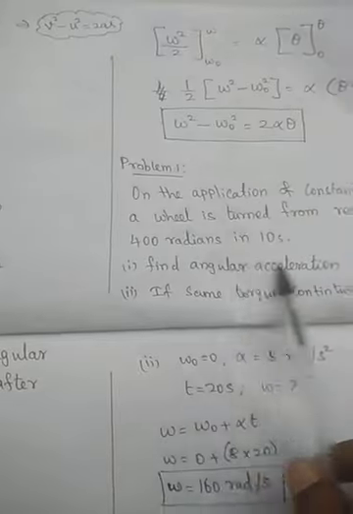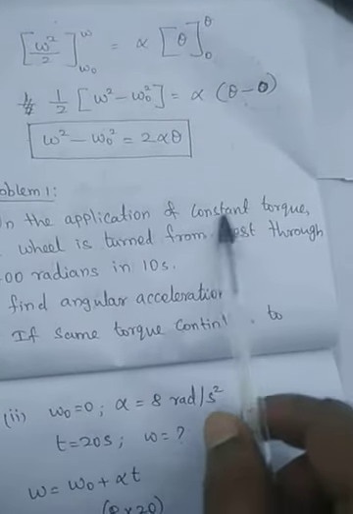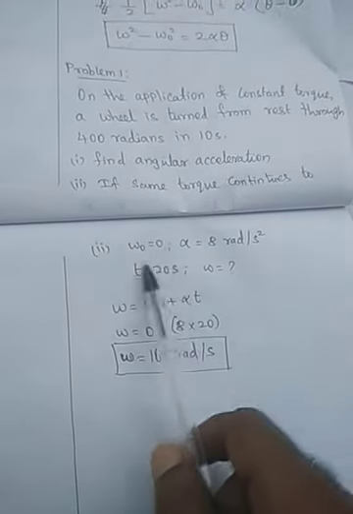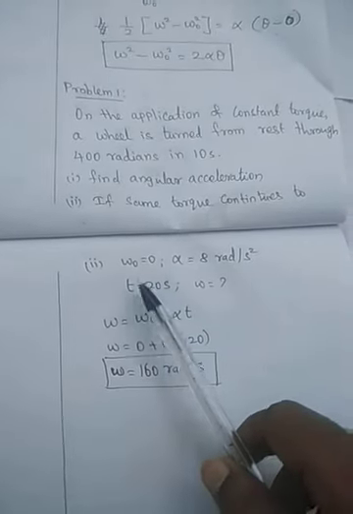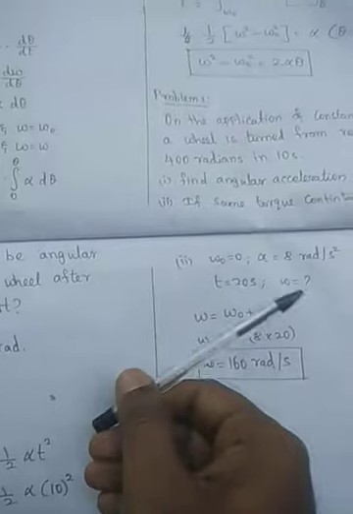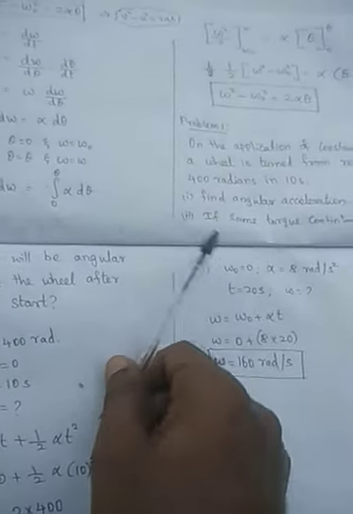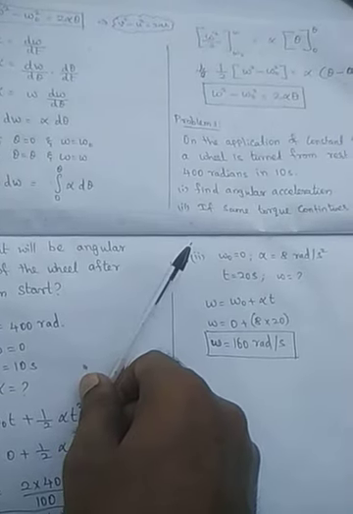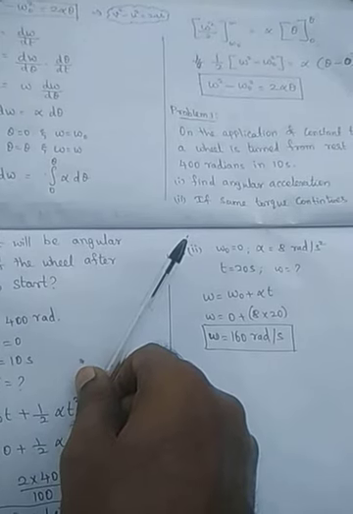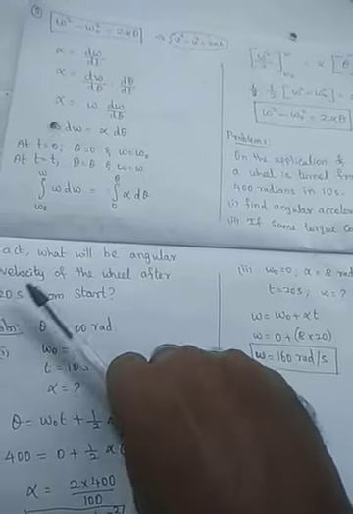So the first question is completed by using the given data, 400 radians, time t, and initial angular velocity 0 because it is at rest. Alpha we have now calculated. The next question is, if the rotation continues with the same angular acceleration, what is the angular velocity after 20 seconds?